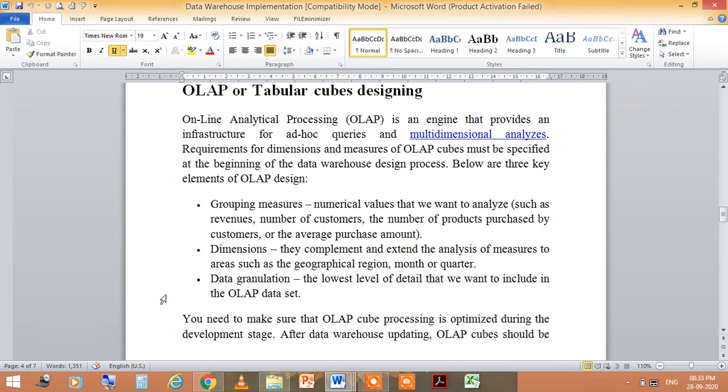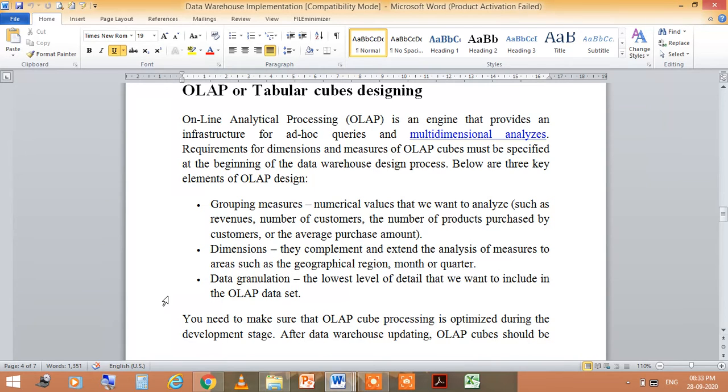What are these elements? First is grouping measures, then dimensions and data granulation. Grouping measures means the numerical values that we want to analyze, like revenues, number of customers, number of products purchased by customers, or the average purchase amount. Next is the dimensions.